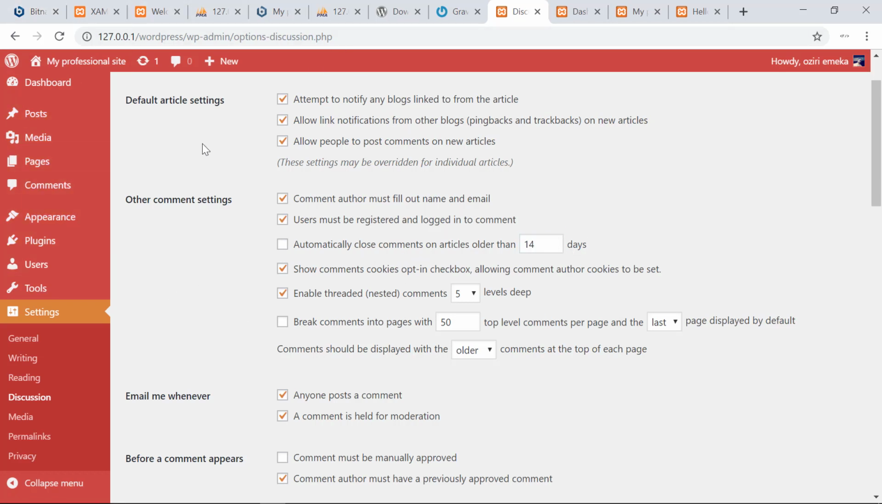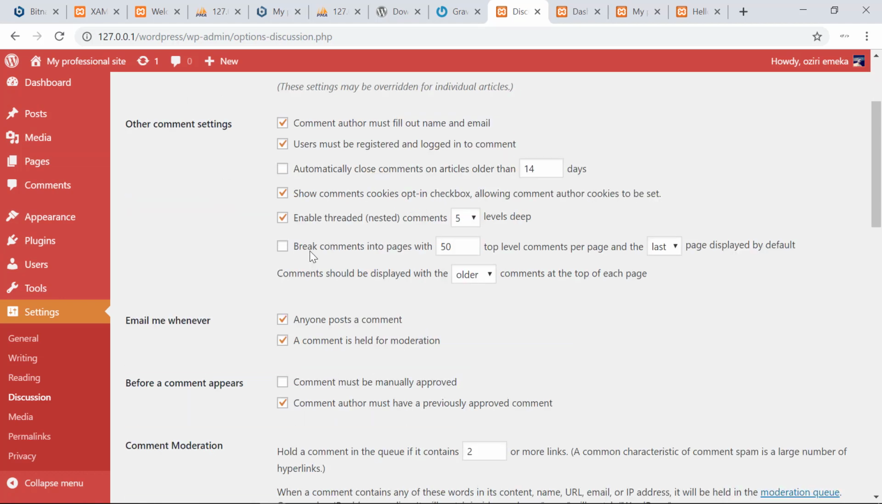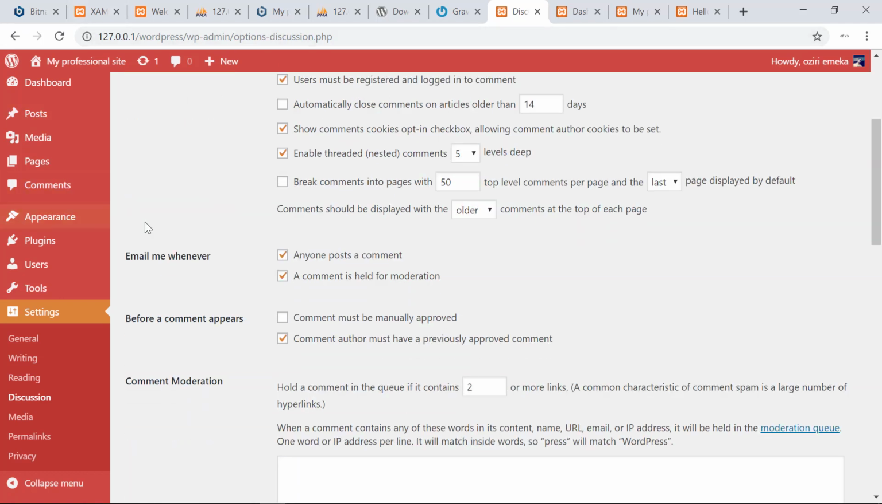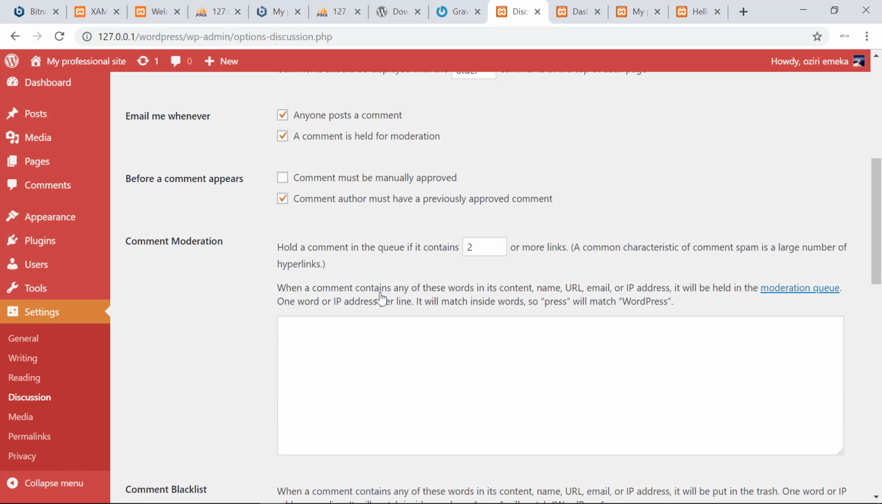When the article is 14 days old, you don't want anyone to comment on the blog or on the particular blog post. You could set that, and email me whenever anyone posts a comment. You could also say that. You could also say a comment is held for moderation. Okay, you could also say that.